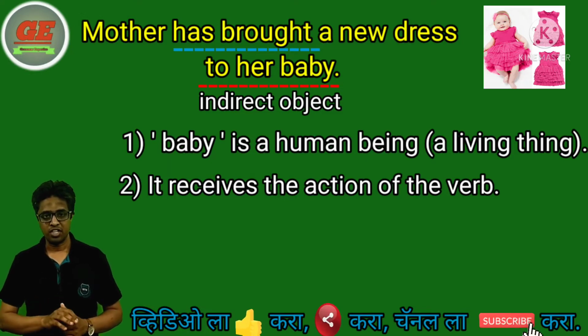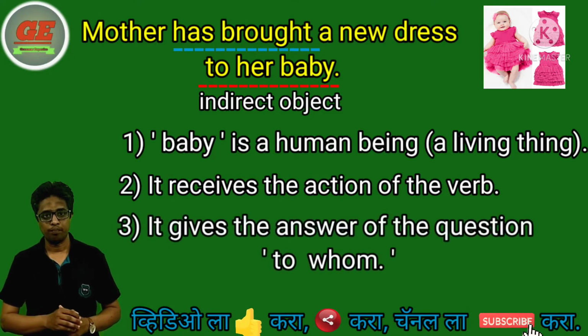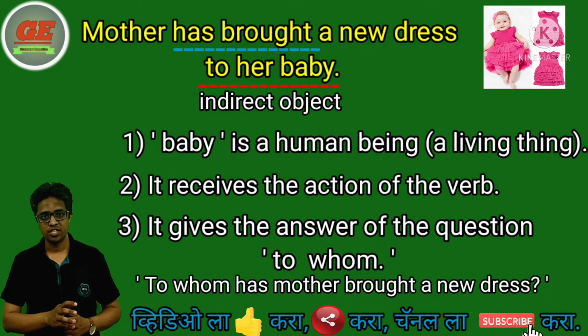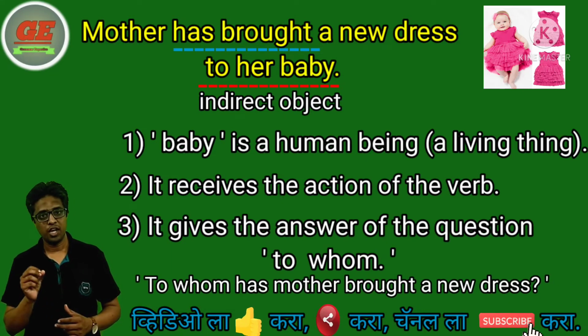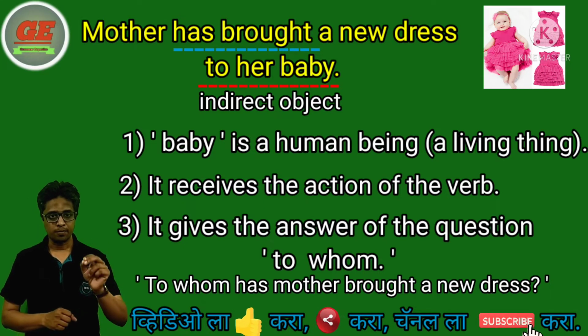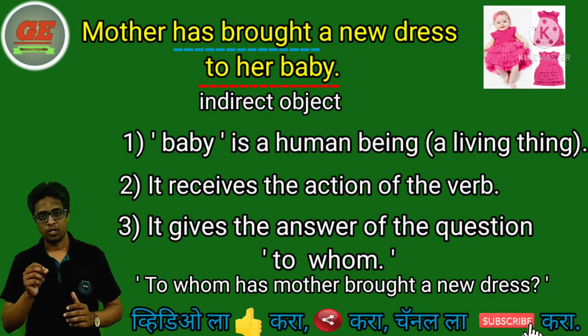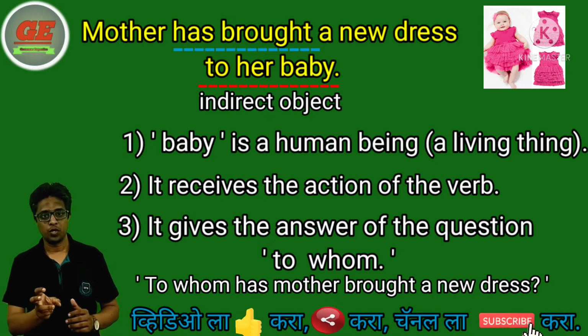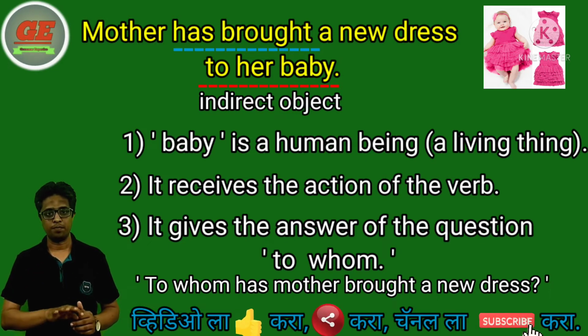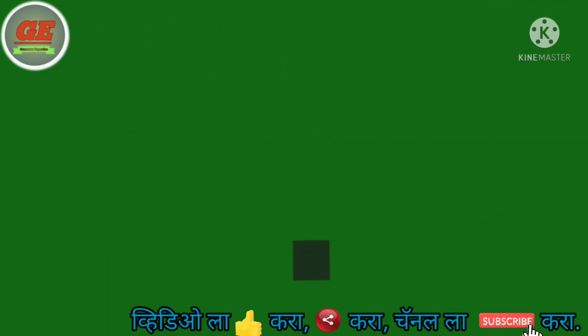And number 3, that is it gives the answer of the question to whom. So to whom has mother brought a new dress? कोणासाठी आणलेला आहे, obviously that is to her baby. So as per these three features, her baby is working as an indirect object in the sentence. So that's about indirect object.